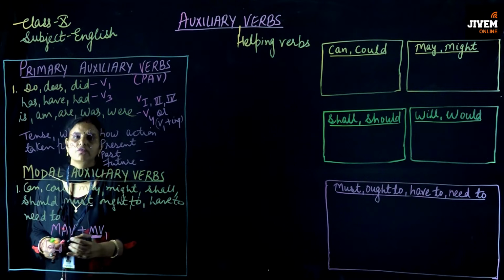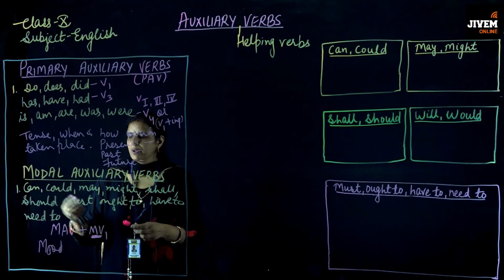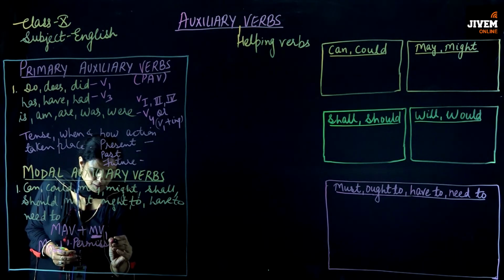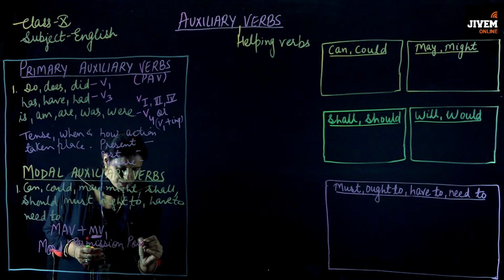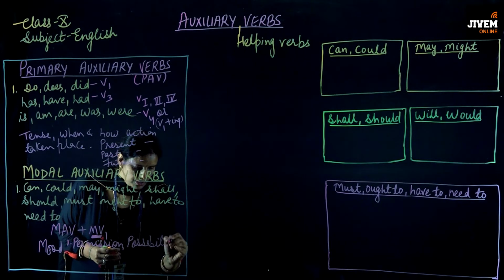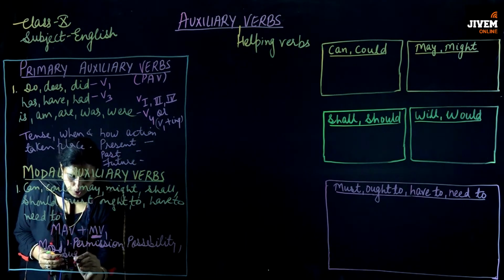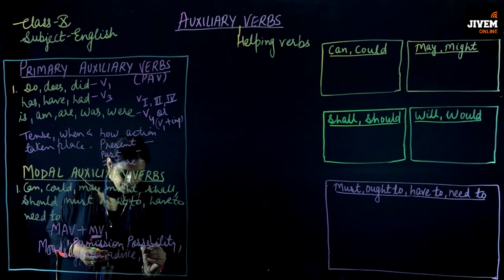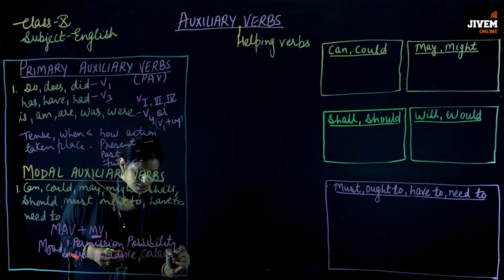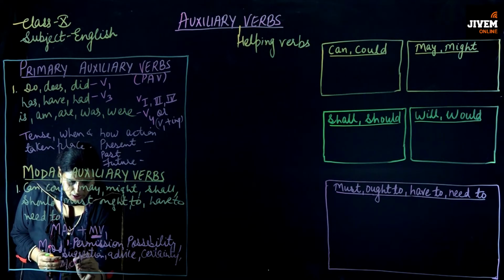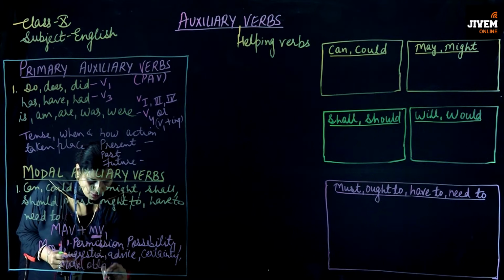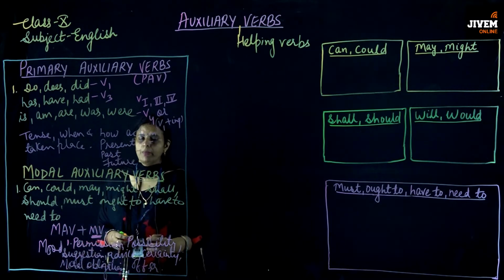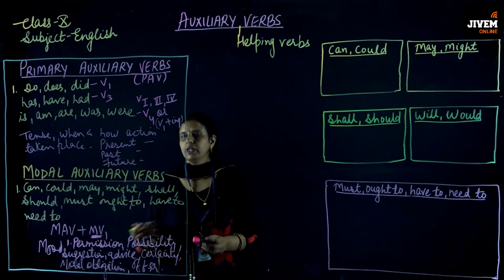Means what is the mood of the noun, whether there is any permission. It is divided into different categories, like whether there is any permission, any possibility, any suggestion or advice, or any certainty or moral obligation or moral duty, or any offer or proposal. By looking at the modal auxiliary verb, we can identify these things.